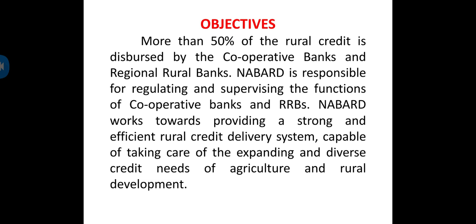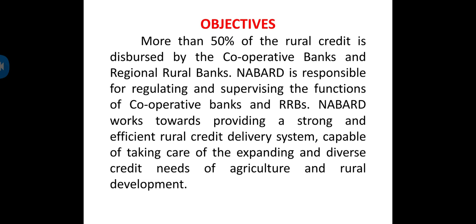Fourth point, it is also granting the powers to regional rural banks and cooperative banks. I repeat the 4 points once again slowly and clearly. Please listen. First point, it is inspecting. Inspecting means what? It is checking.